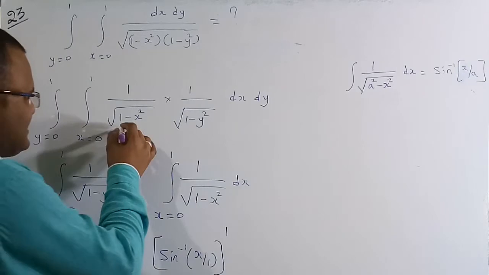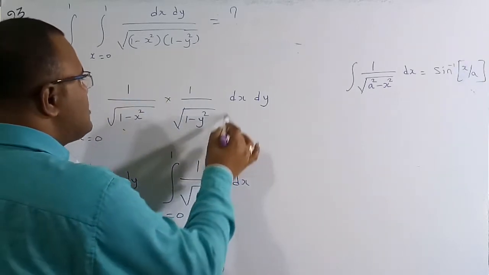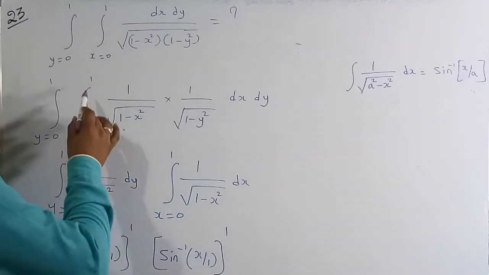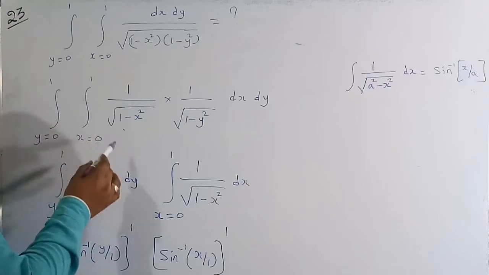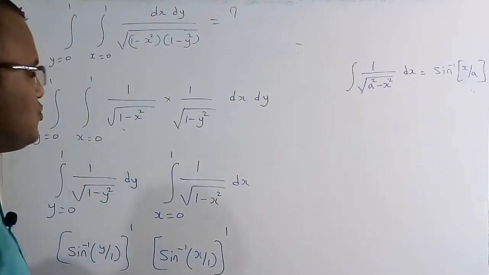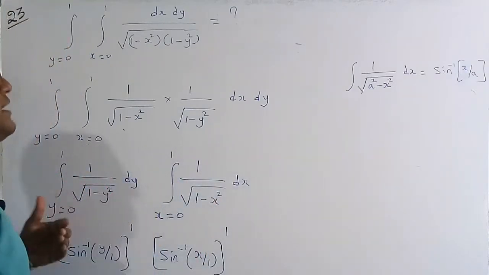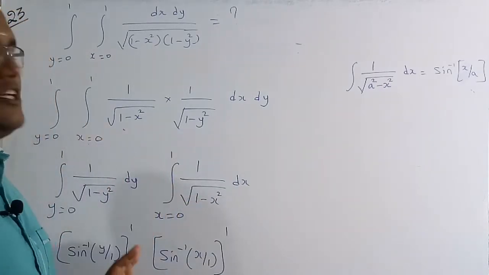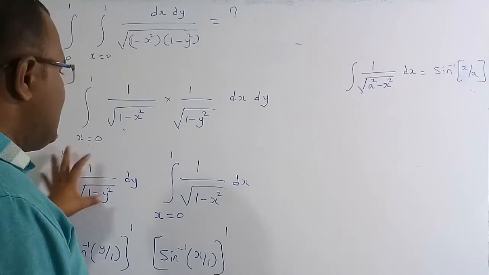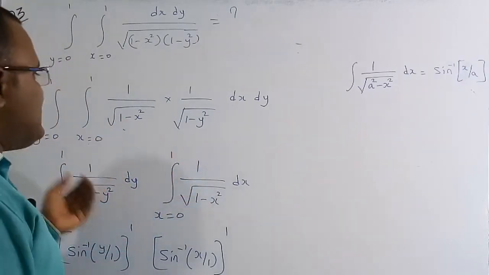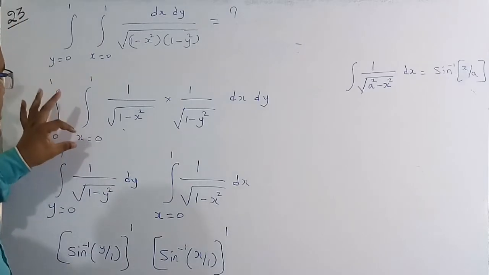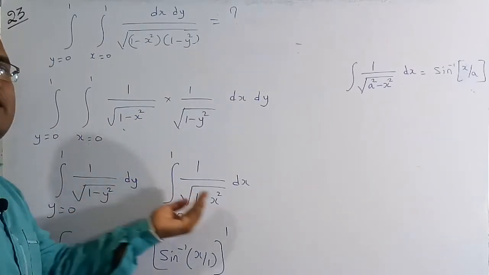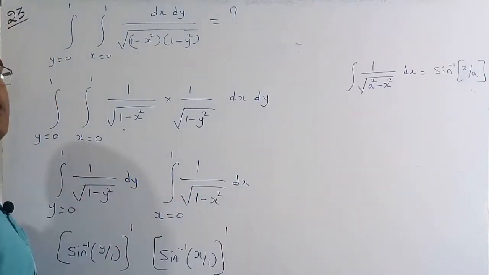So you can see clearly this is only in terms of x. This is also only in terms of y, and the integral is only with respect to x. It is independent of y. So x from 0 to 1 and y is also 0 to 1, means x is independent of y and y is independent of x. So therefore now we can do the separable integral. Because one is independent of the other, we can easily go for the separate way of integration. So here we are going to do with respect to y and here with respect to x, because x is not even any function of y and y is not even any function of x. So by this method we are going to integrate separately.